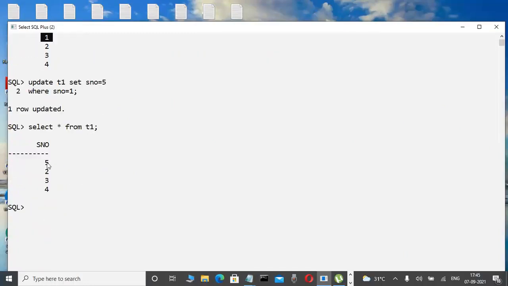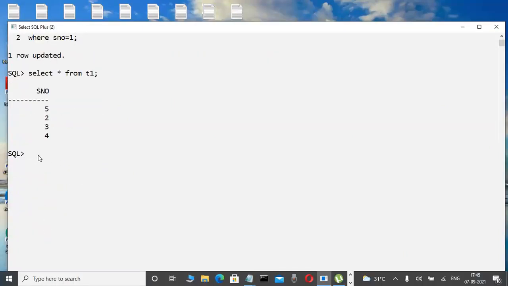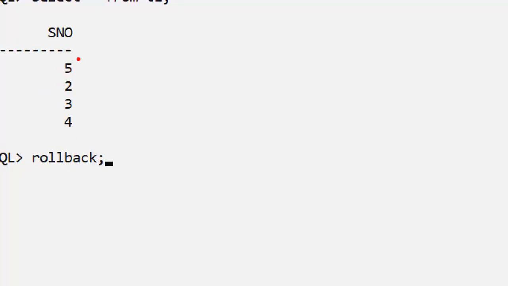I want to cancel the transaction. Then which command are we using? Which command are we using? Rollback. Rollback is a command in every relational database. Rollback means undo the transaction from memory only.